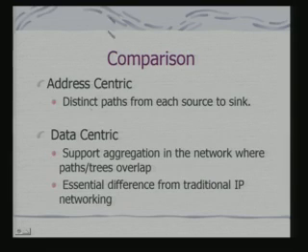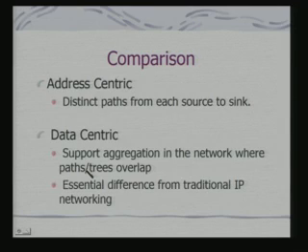So, in terms of comparison, this data centric routing you will not find in a classical network. A classical network is always address centric routing. In address centric routing, each path is from source to sink, so you have distinct paths from each source to sink. In data centric routing, you support aggregation in the network where paths or trees overlap.